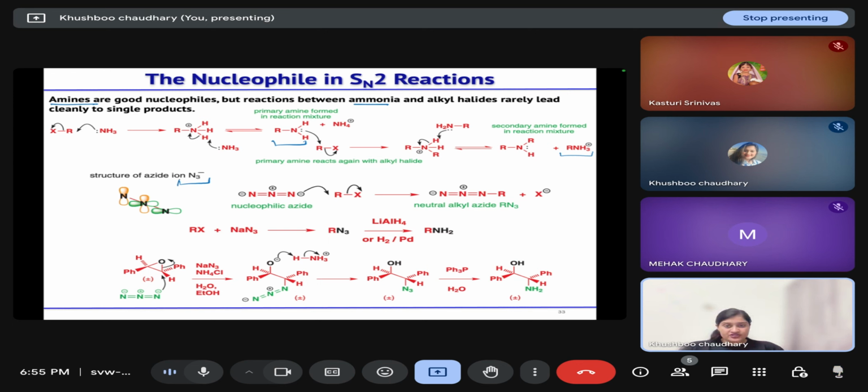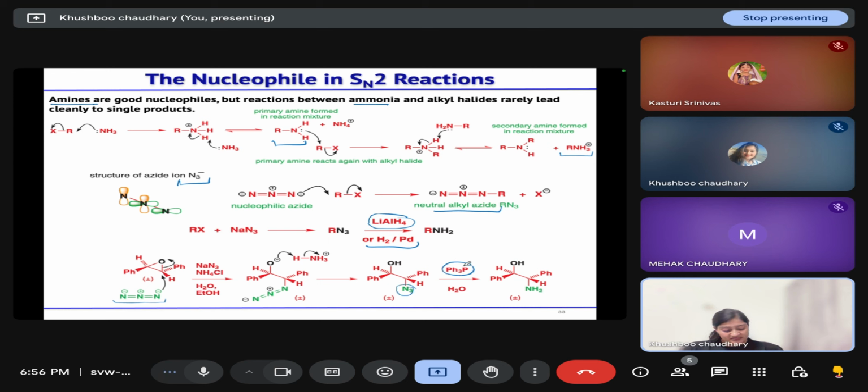So when this nitrogen will attack the alkyl halide, this alkyl azide will form. And to convert your alkyl azide into amine, we can use reducing agents such as lithium aluminum hydride or hydrogen with palladium. And this azide can be used for opening of epoxide also. This is a symmetrical epoxide, so at any of the centers the epoxide will open, and you will get an alkoxide and azide. Then protonation will take place, and to reduce this azide to amine, we can use PPh3 or we can use a reducing agent also.